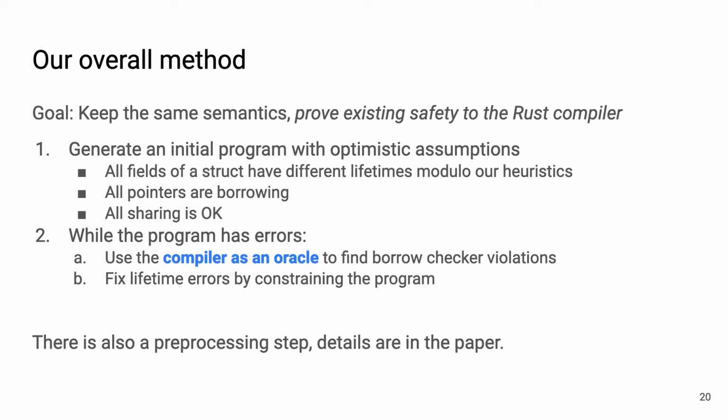So we start with an initial program where we assume all pointers are borrowing, all sharing is okay, and we have unique lifetimes everywhere. Then because this program is very optimistically annotated, it will have some compiler errors. Then we'll use the compiler as an oracle to find the borrow checker violations and add necessary annotations to the program to constrain it. And we iterate this process until we get a compiling program. And before all this, we also do some pre-processing, and the details for that are in the paper.